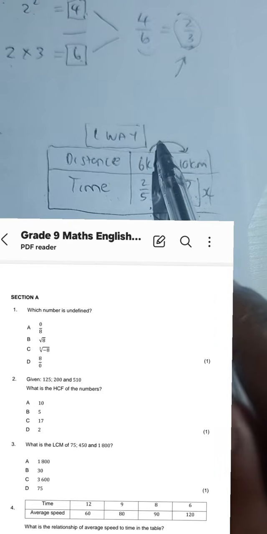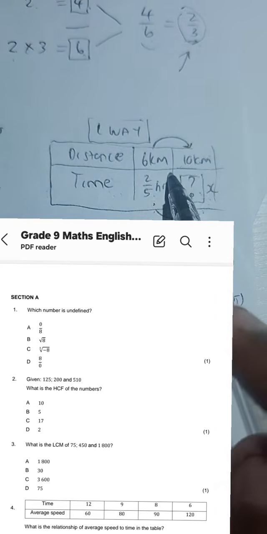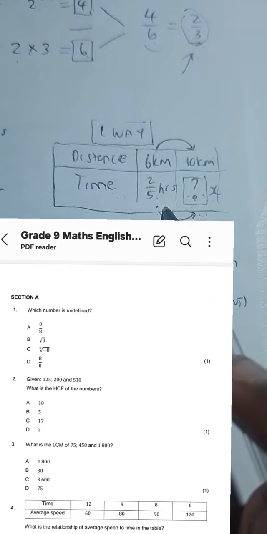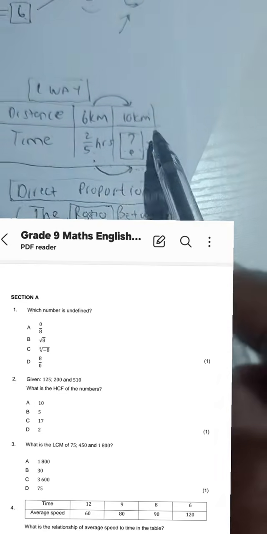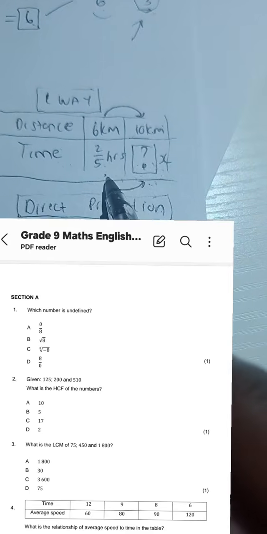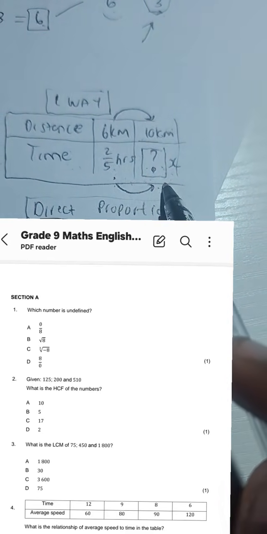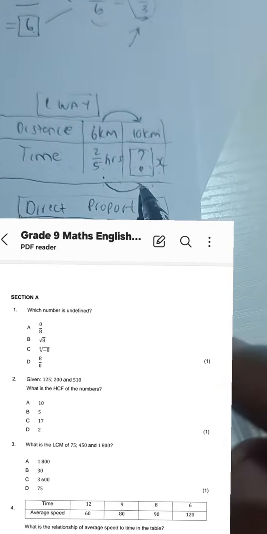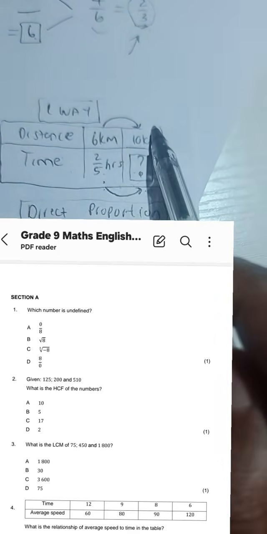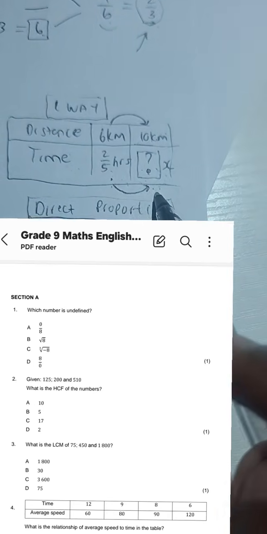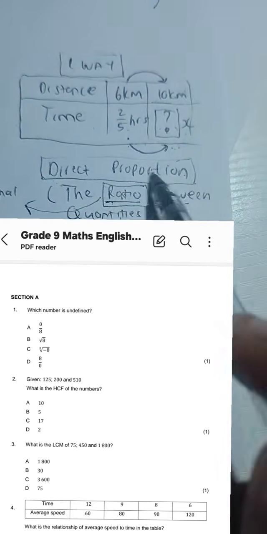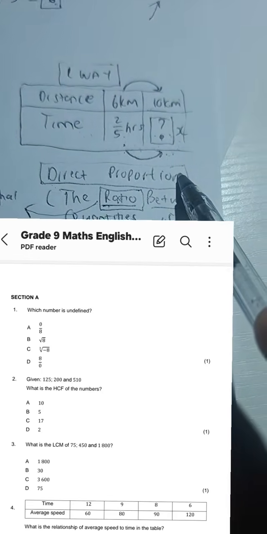We can see that distance increases. What are we expecting with Tuto as far as the time? When Tuto runs 10 kilometers, are we expecting him to run less than this number of hours or more? We are expecting him to run more. So that means as distance increases, we are expecting time to increase. That means this is a direct proportion situation.